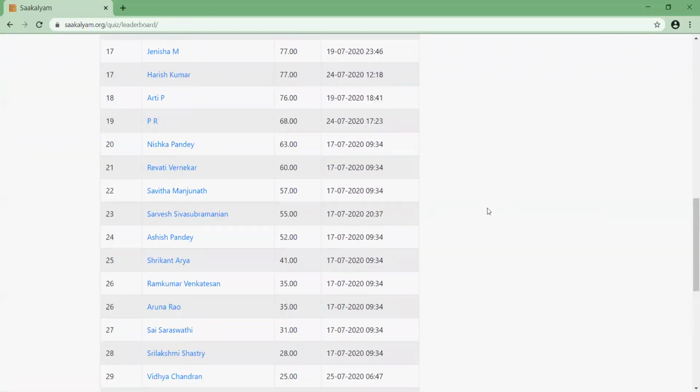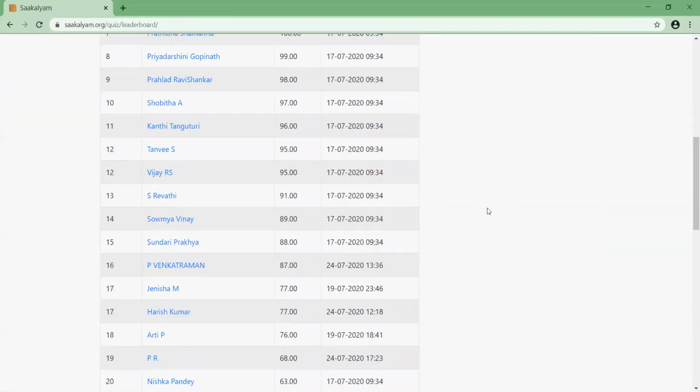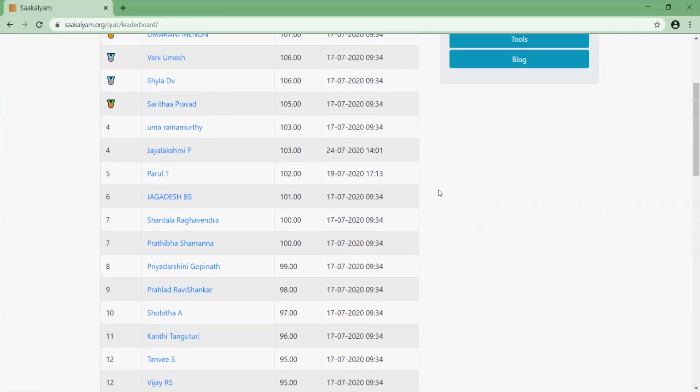So let's see anyone who has done recently, how is their status, like Jayalakshmi P. If you see, she has 8 rabbits, 34 times she got deer, meaning 3 in a row correct, 34 times she did. 8 times she did kangaroo and 1 time she did horse. So she has done very nicely, I would say.